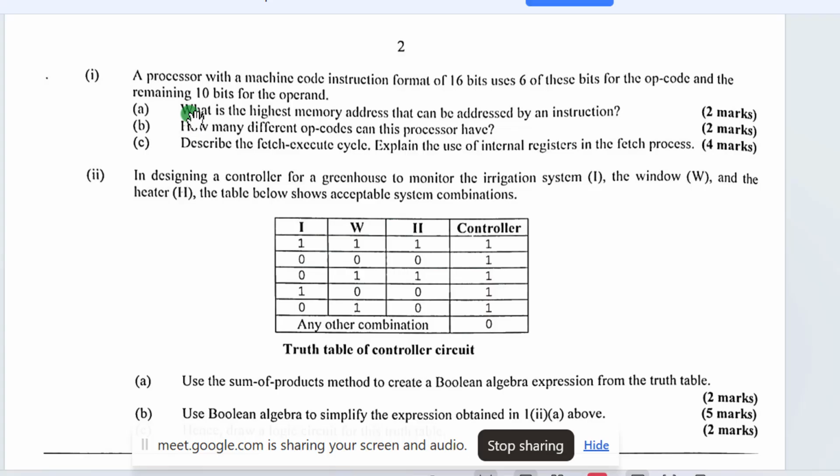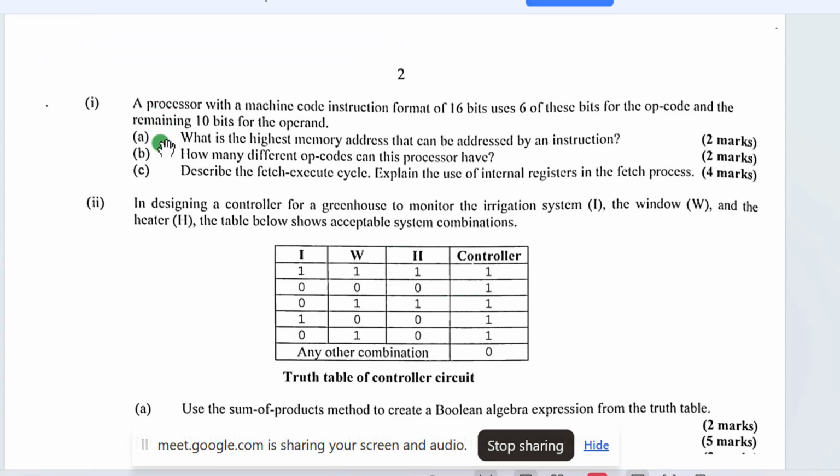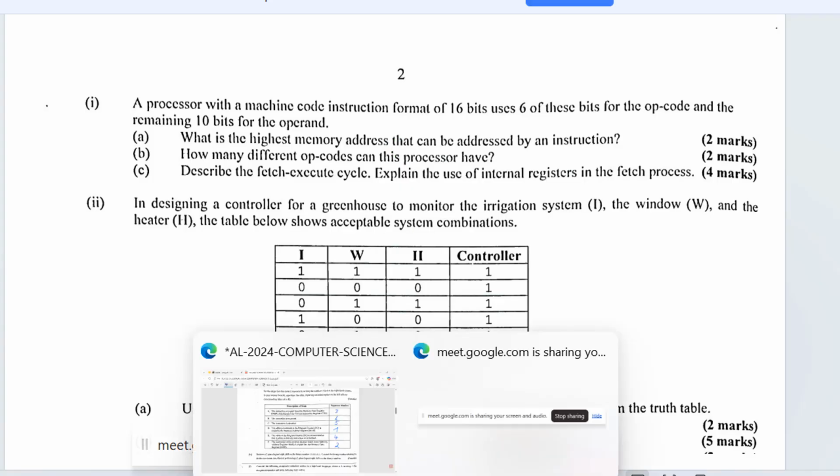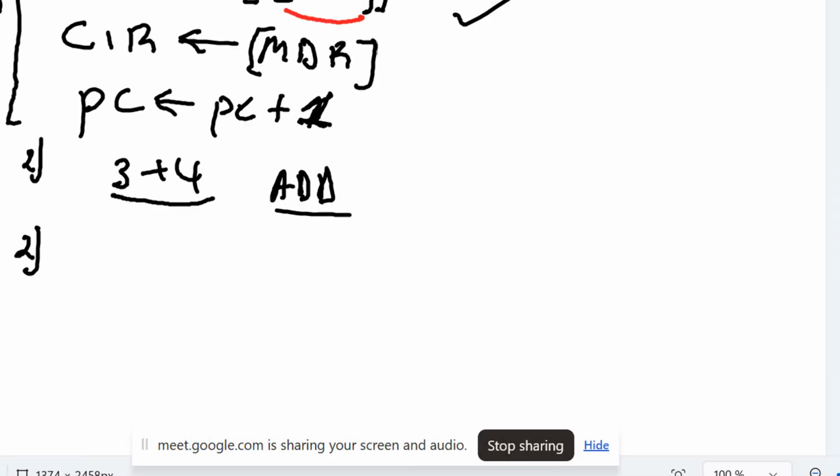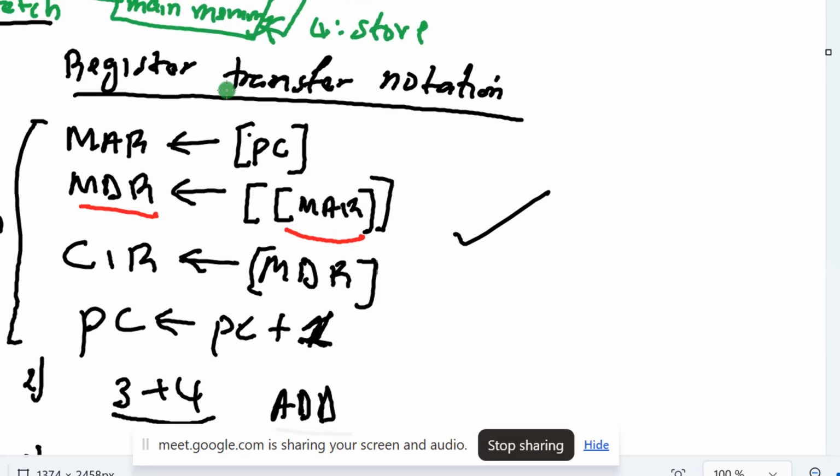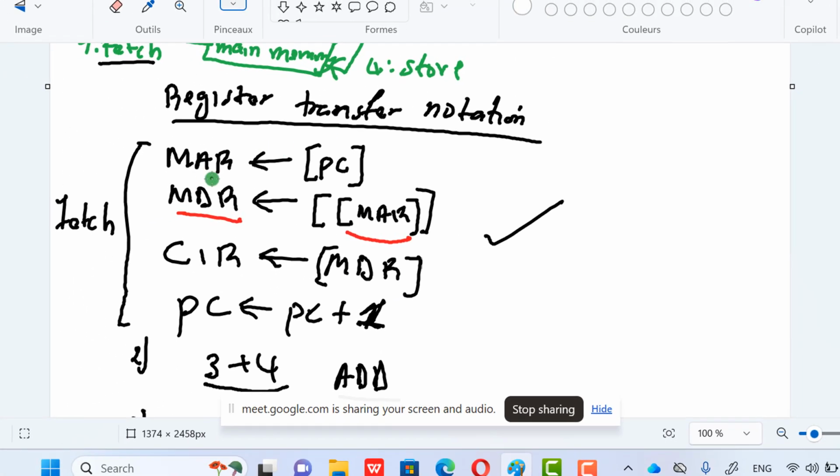Prepare yourself. Now this 2025 question, still under that CPU cycle, part Roman 1C, they say describe the fetch-execute cycle. Full stop. It's not all. They say explain the use of internal registers in the fetch process. So when you are describing it, make sure you do the same thing. They did not ask you to use the register transfer notation, meaning that you'll be writing orally.